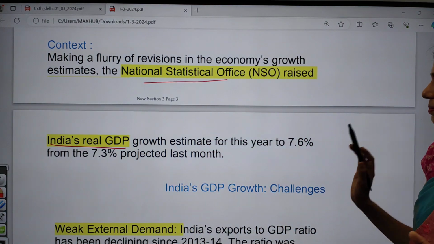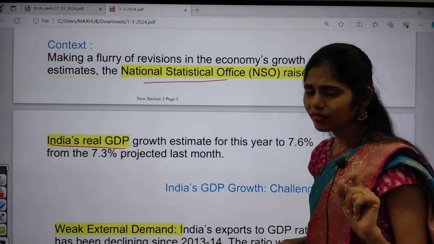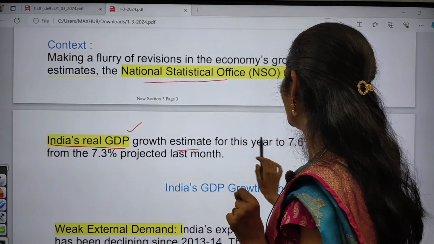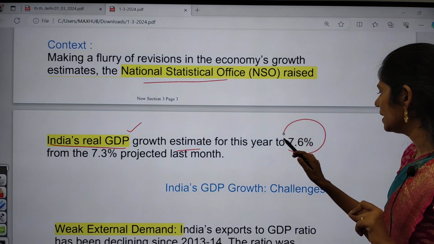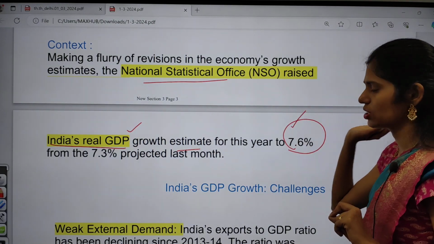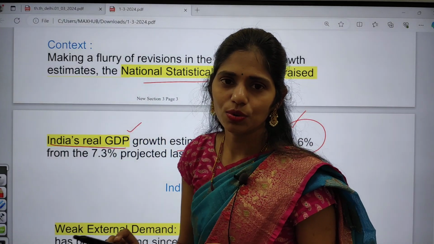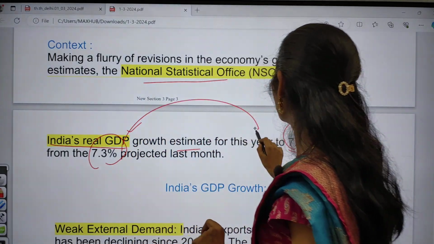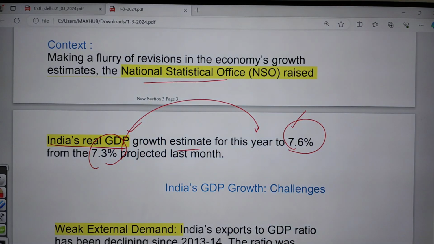Okay. So that is the meaning of GDP. I hope it is clear, right? So India's real GDP growth estimate for this year has been increased from 7.3% to 7.6%. Last month itself NSO said the growth will be like 7.3%, but now it has increased it to 7.6%.